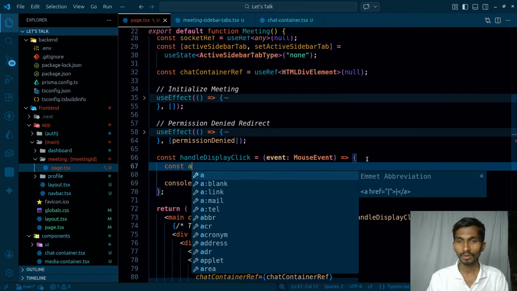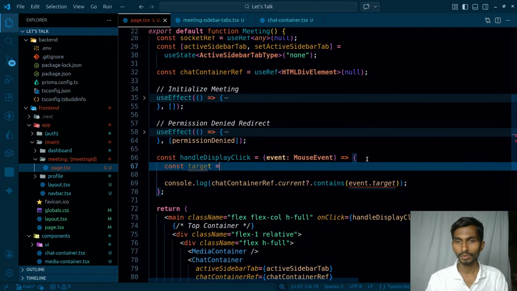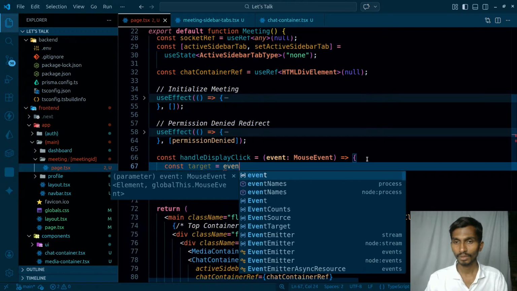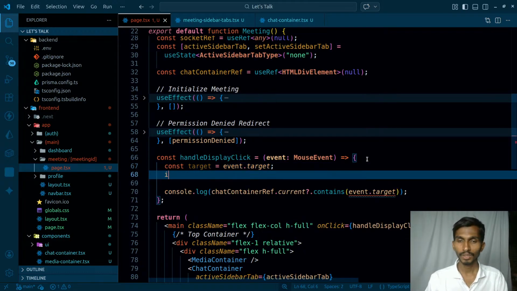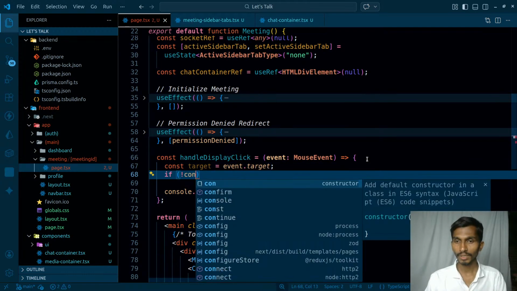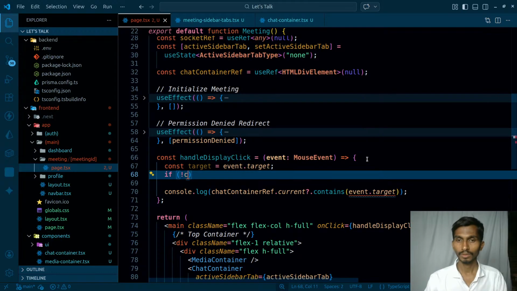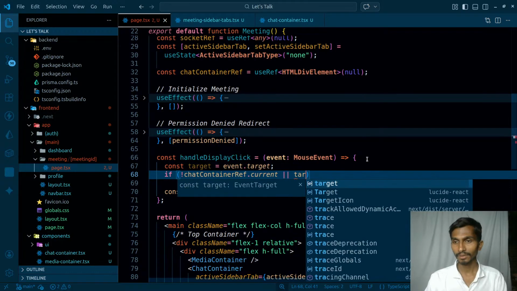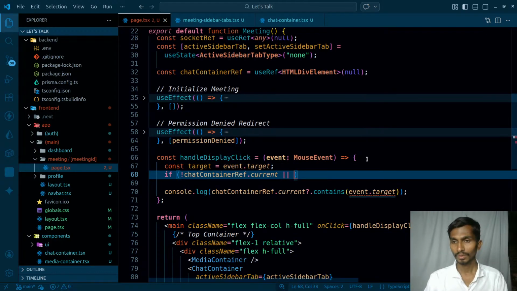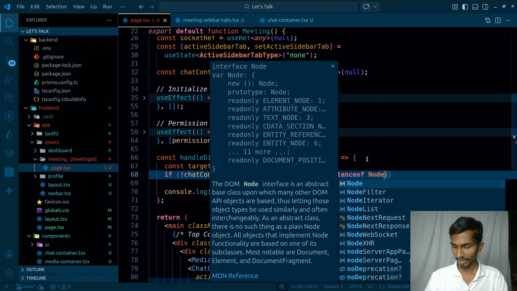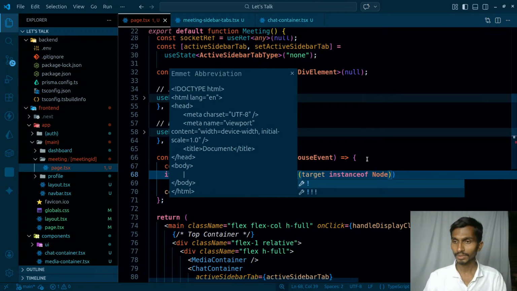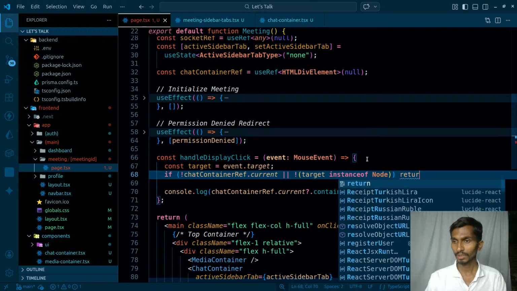Just a few things. const target is going to be equal to event.target, and now I'm going to be checking one thing here: if not chatContainerRef.current, or the target is not an instance of Node, at that time I have to simply return from here.